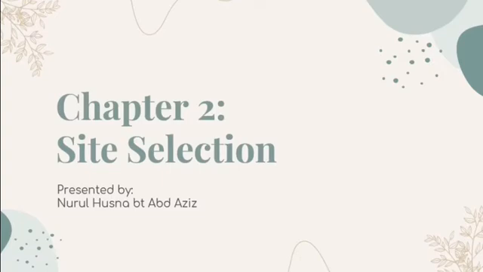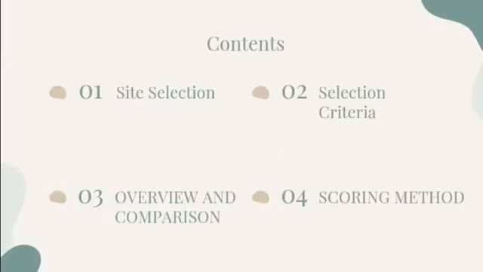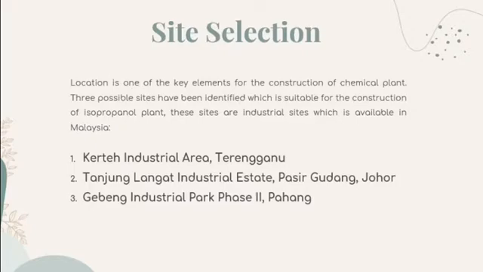My name is Nurul binti Abdul Aziz, and today I will be presenting about site selection, which is Chapter 2. The progress of Chapter 2 is complete, which means we already completed this chapter and already chose the best site for our plant. First of all, the content of this chapter is site selection, selection criteria, overview and comparison, and scoring method. Location is one of the key elements for the construction of a chemical plant.